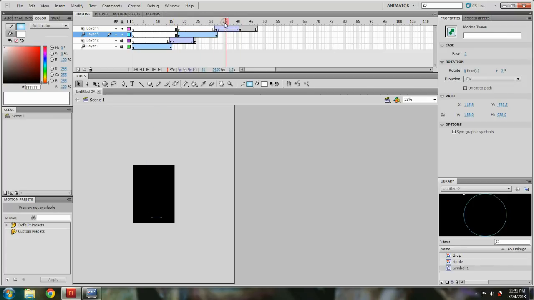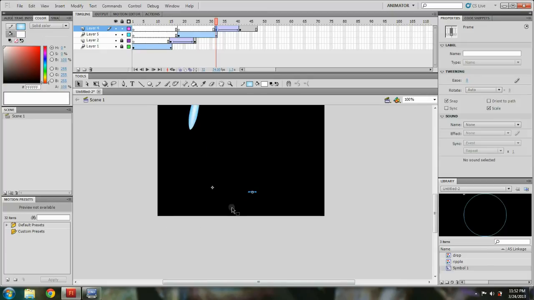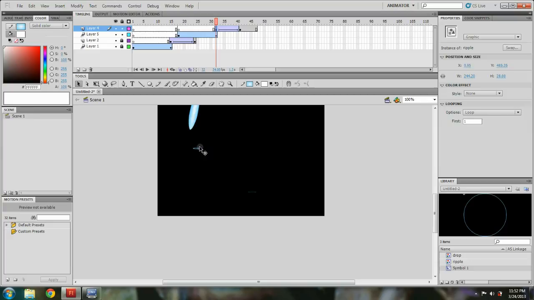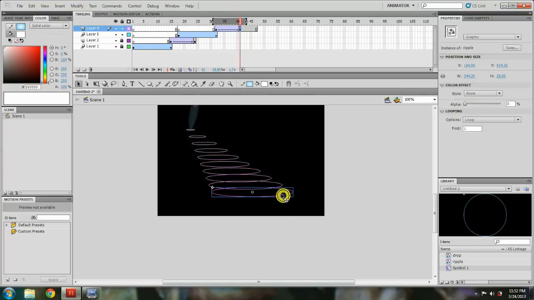There's my ripple. But my ripple is somewhere else, so you're gonna move the ripple right here. Where is it? There we go. Move it to the right area.